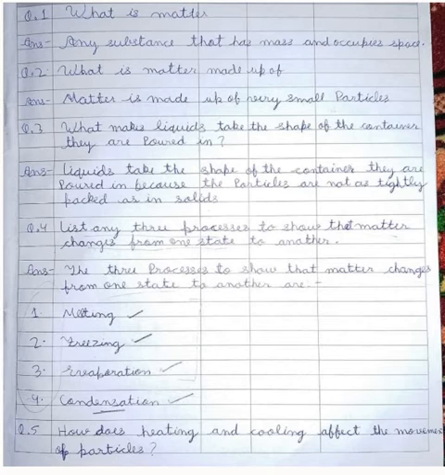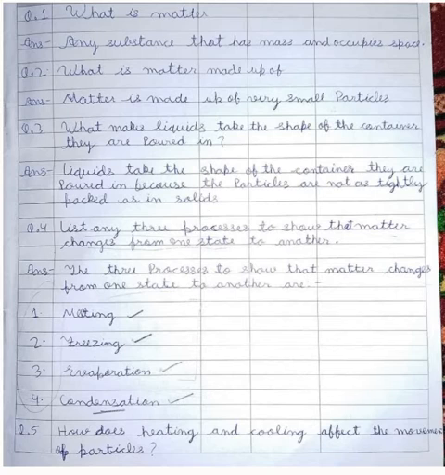Question 3. What makes liquids take the shape of the container they are poured in? Liquids take the shape of the container they are poured in because the particles are not as tightly packed as in solids. Question 4. List any three processes to show that matter changes from one state to another.